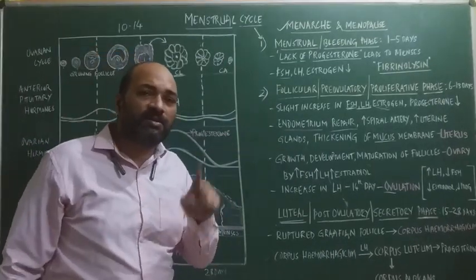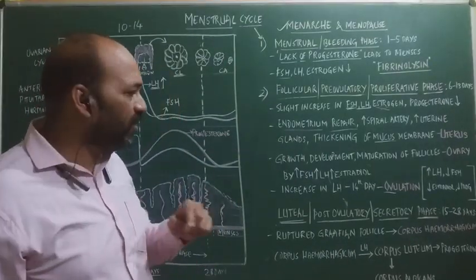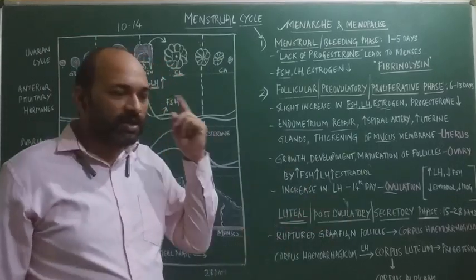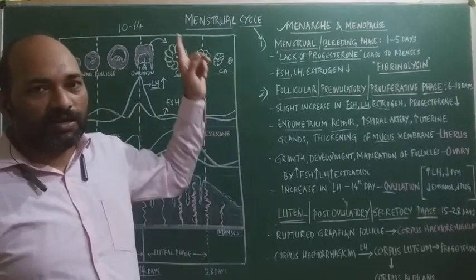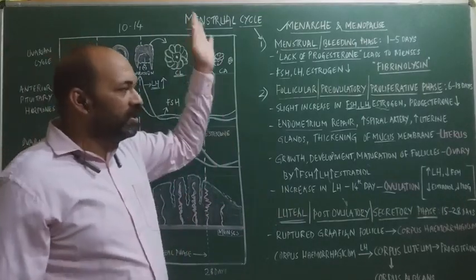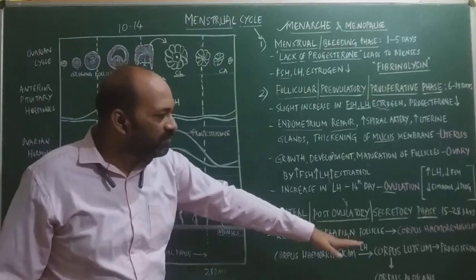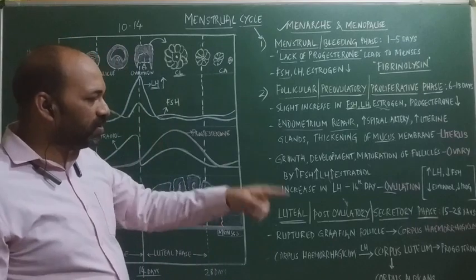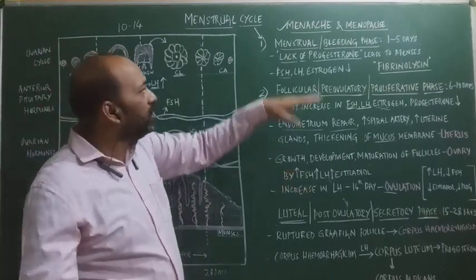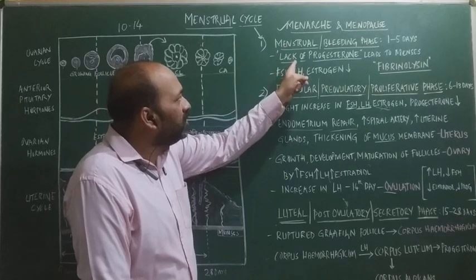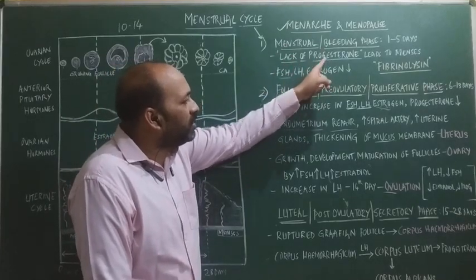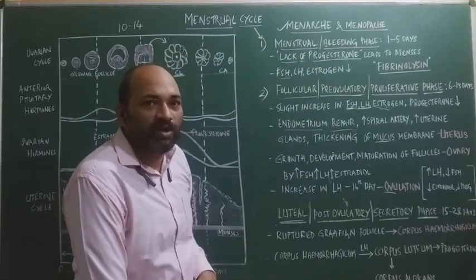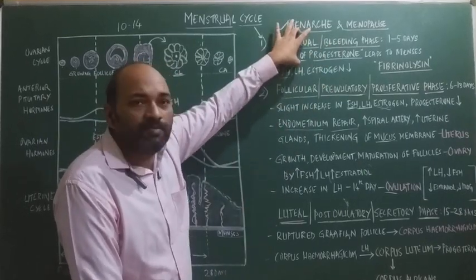By chance, if it remains unfertilized, then the increase in the progesterone levels will give a negative feedback to the hypothalamus. Thereby there is a suppression of the hormones, and thereafter the progesterone levels start decreasing. This decrease in progesterone makes the endometrium which had regrown rupture, and again the bleeding phase occurs. So this change occurs in the uterus.